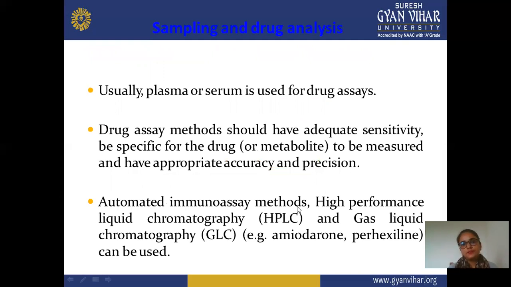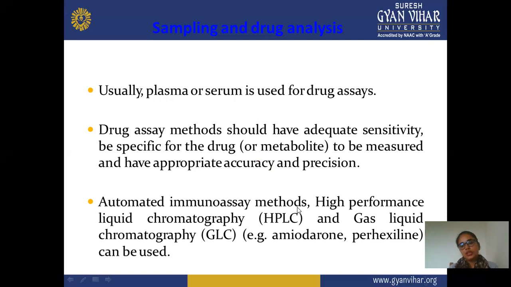Next is sampling analysis of your drug. In this sampling analysis, usually plasma or serum is used for the drug assay. Sampling is mainly done for checking how much drug is present in your body, in the plasma, in the blood, or in any other part of your body. So this sampling mainly gives the result regarding how much drug is present in your body, and it is performed with the help of an assay procedure. In this assay, we take a sample of plasma as well as serum, and with the help of the plasma and serum concentration of the drug, we can easily calculate how much drug is present in the sample.